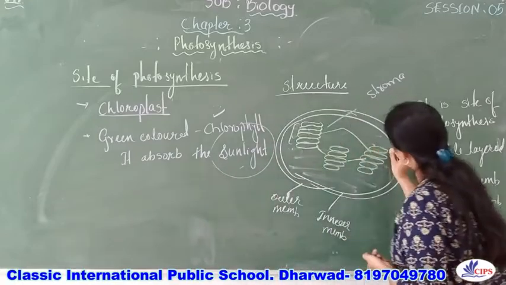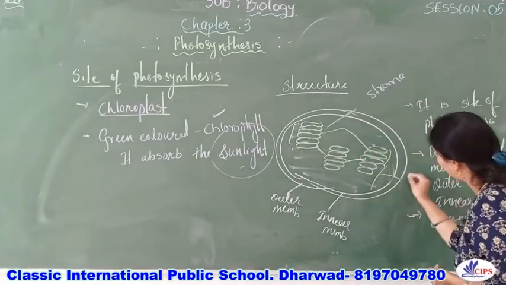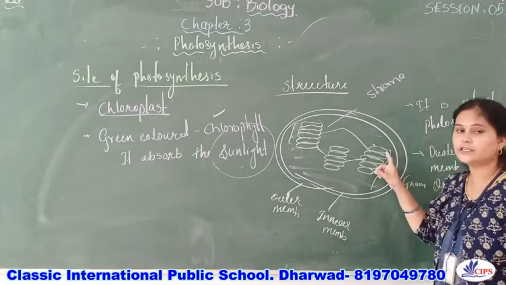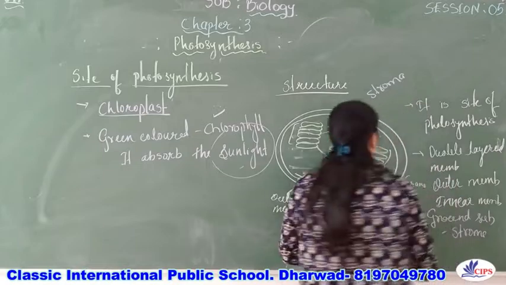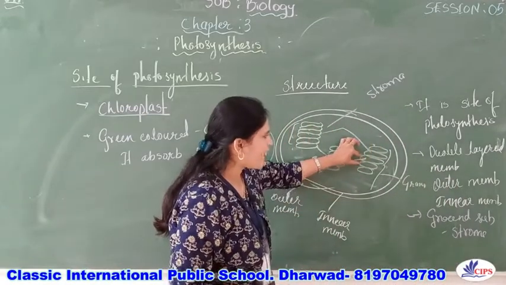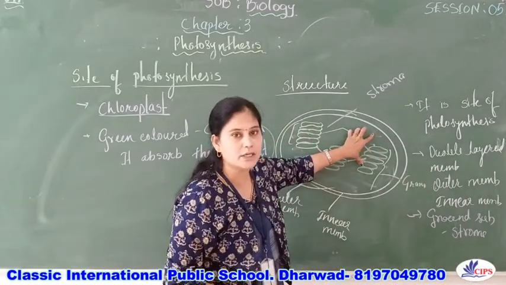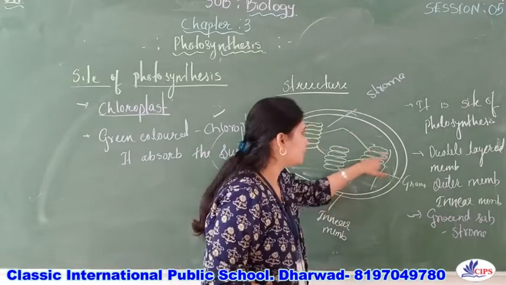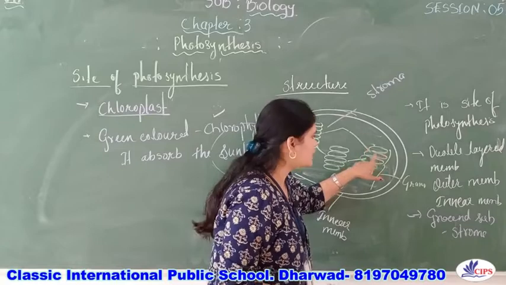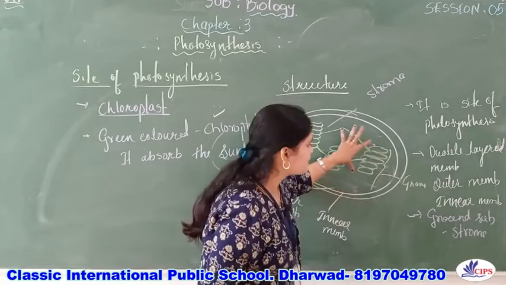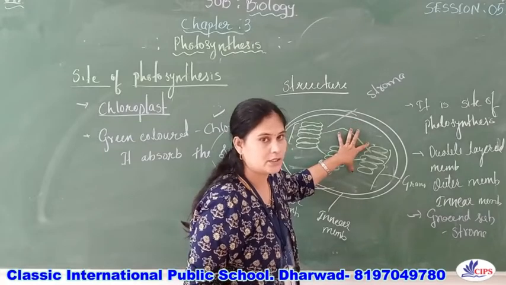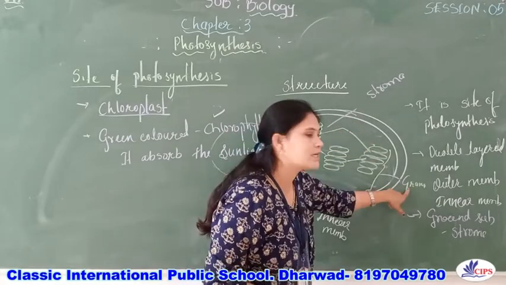So here the flattened disc-like structures which are stacked one above the other, the flattened tubular or sac-like structures stacked one above the other, are called grana.